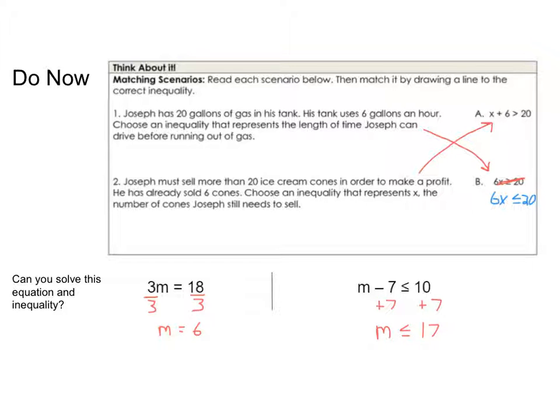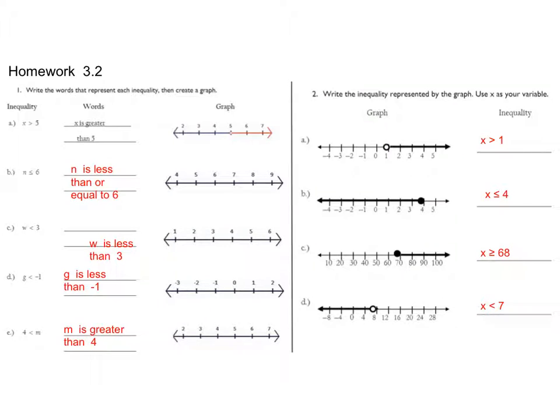All right, let's just take a quick look at the homework answers. I need to do the graphs for these. So for B, n is less than or equal to 6. So I'm going to have a big dot, and I know that we have to go below that, like that. W is less than 3, so that doesn't include 3, and again, less than is below, like that.